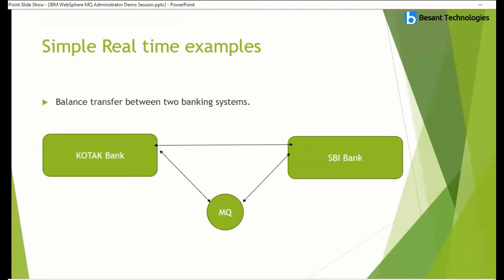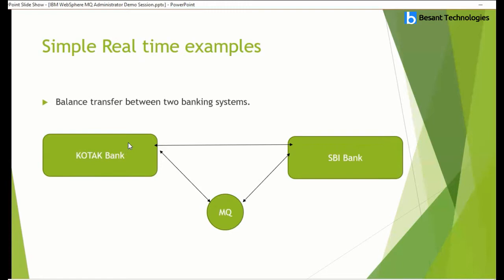A real-time example from our day-to-day life: we transfer some amount to another account, which might reside in another bank system. Consider you're going to transfer some amount to SBI Bank from Kotak Bank. What we are going to do is log into the net banking application.